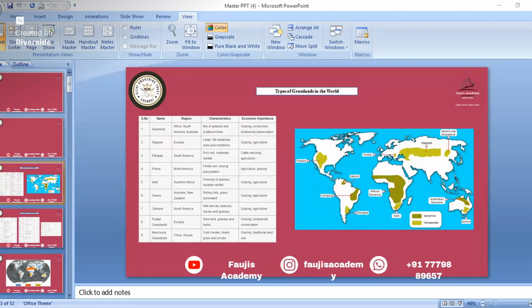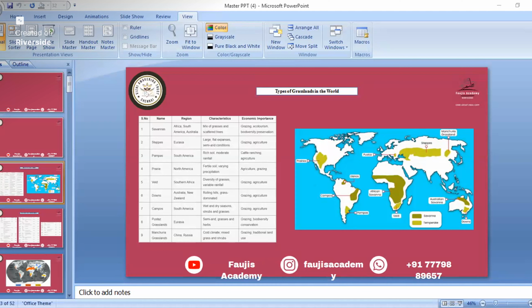Then the veld grassland, that is in Southern Africa. Veld is a temperate grassland. Questions might be asked like which type of grassland is temperate grassland, and they might give options like pampas, veld, downs, and they might give campos also. In that, options will be like 1, 2, 3, 1 only, or 1, 2, 3. All these, pampas, veld, and downs grassland, all these 3 are temperate grassland.